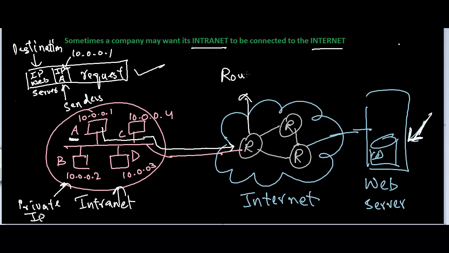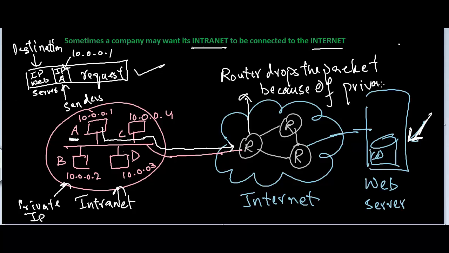The router drops the packet because of the private IP address being used in the IP packet. So this router is going to drop that packet. So basically, this is not allowed. This intranet with its private IP addresses will not be able to send messages across to the internet, because it's using private IP addresses.